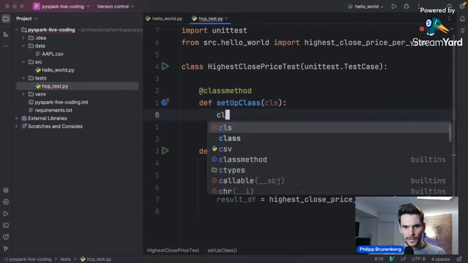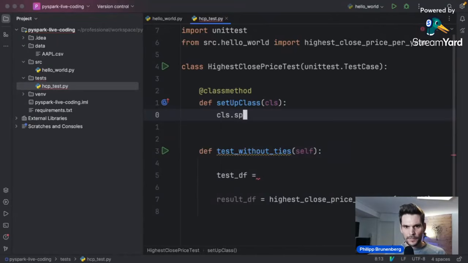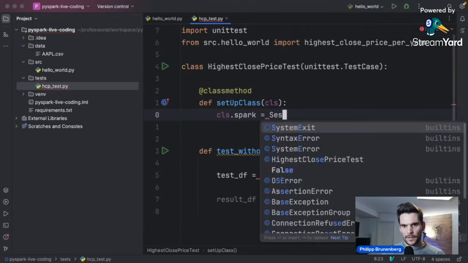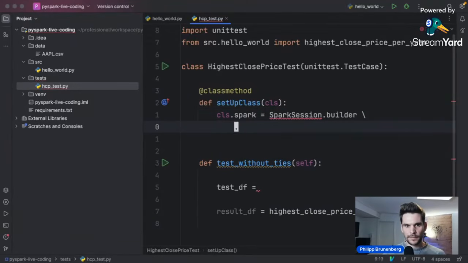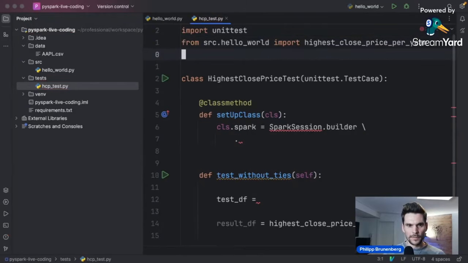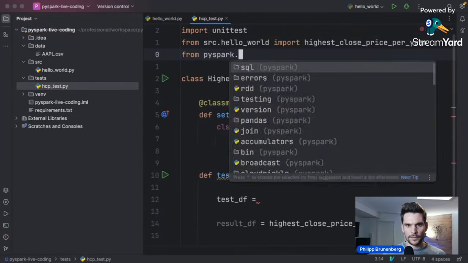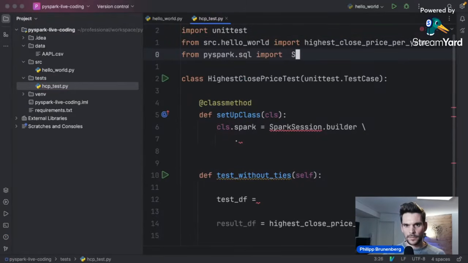And here we can now use the class reference to actually store a new class field, which is going to be our Spark session. And here we are going to use the SparkSession.builder, and then we are going to import this one from pyspark.sql import SparkSession.